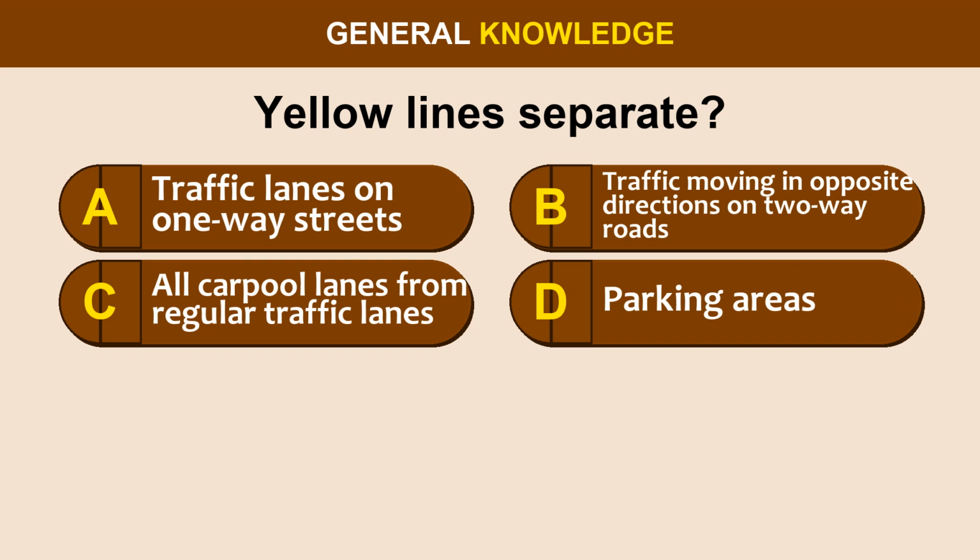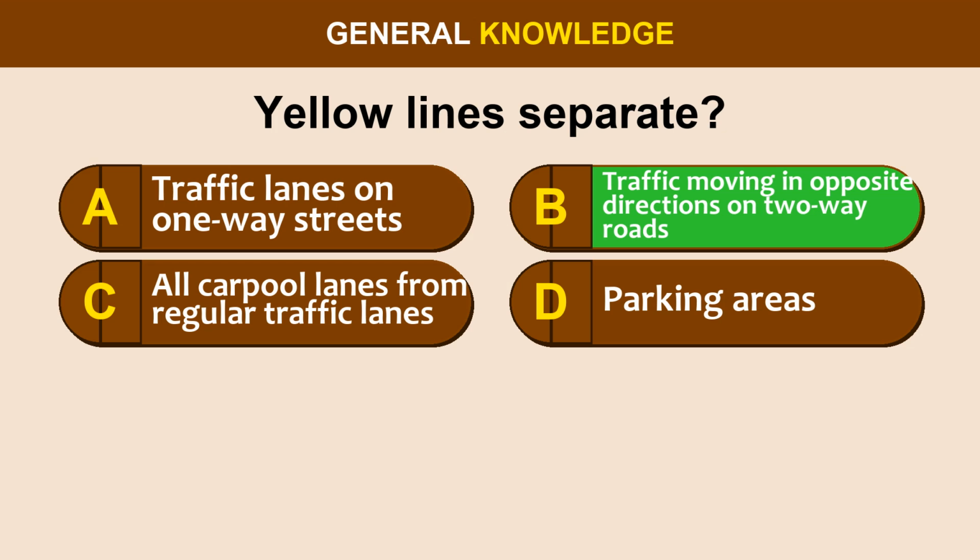Question 43. Yellow lines separate. Option A. Traffic lanes on one-way streets. Option B. Traffic moving in opposite directions on two-way roads. Option C. All carpool lanes from regular traffic lanes. Option D. Parking areas.